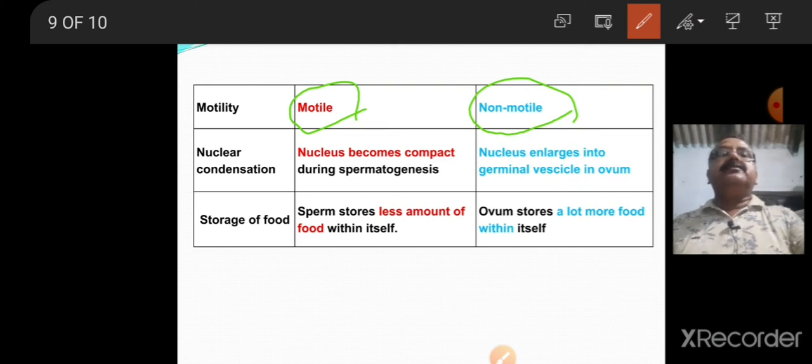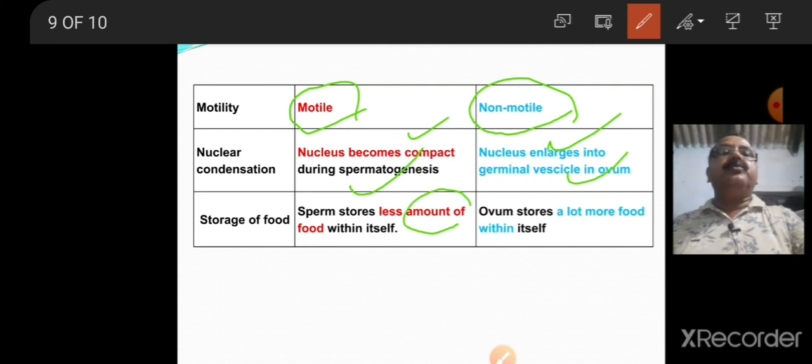Let us discuss the nuclear condensation process. Nucleus becomes compact or condensed during spermatogenesis, but nucleus enlarges into germinal vesicle in case of ovum. Then storage of food. Sperm stores less amount of food within itself.